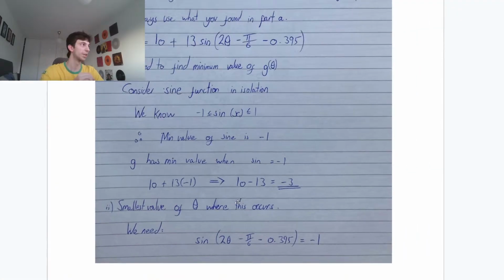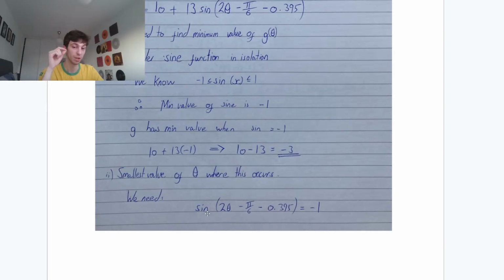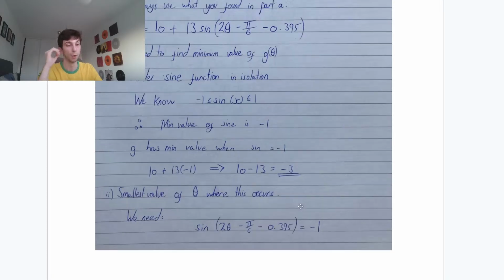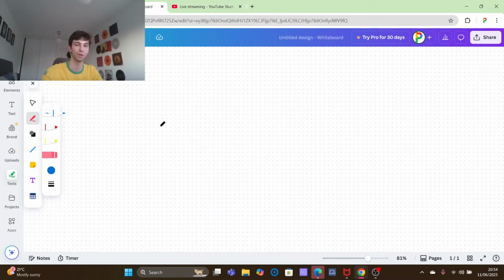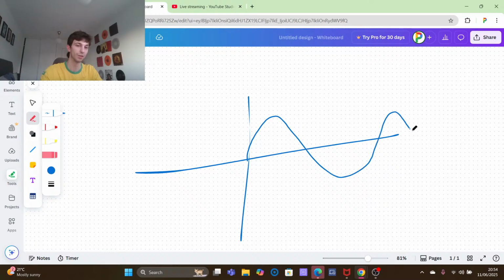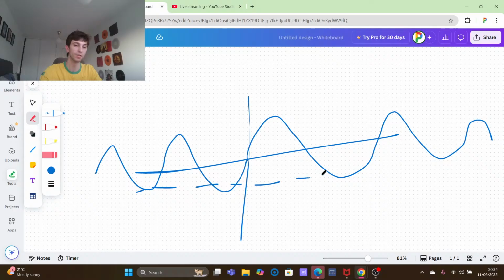Okay? Now a bit of key information here, guys. So we have the sine of 2 theta minus pi over 6 minus 0.395 is equal to -1. We're going to inverse sine of -1. But looking back at the question, it tells us that theta must be larger than 0. Okay? So because theta must be larger than 0, we know there are infinite times where our sine graph will be equal to -1, guys. We know this, yeah? I'll quickly draw it out as well. We have our sine graph. This is a horrendous sine graph. Just drawing it out over and over and over. And also on the negative side, there'll be all these points where we get -1, okay?